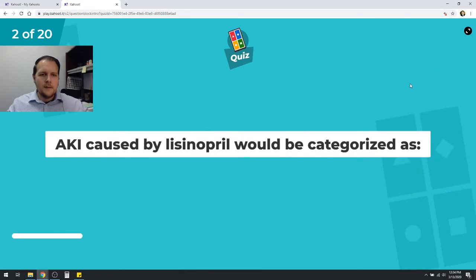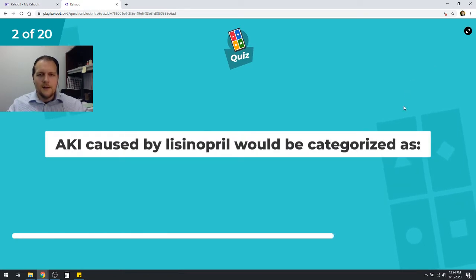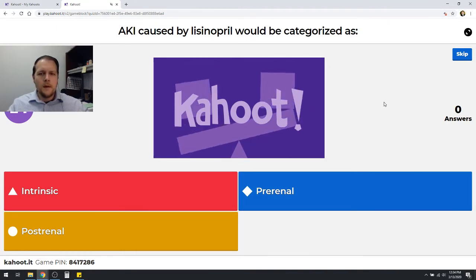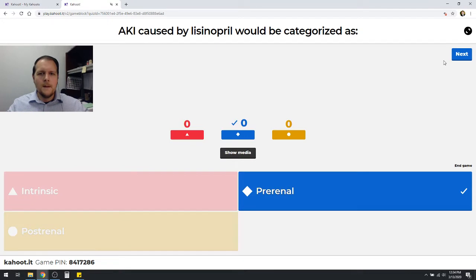Let's see. Next up, acute kidney injury caused by lisinopril would be categorized as intrinsic, pre-renal, or post-renal. I'm considering where in the kidney this is going to be affecting it. If you had to imagine, is it happening past the renal tubules, within the renal tubules, or beforehand? I would probably want to say that this is going to be more of a pre-renal issue here. So let's see what happens. That is true. It is a pre-renal issue. It's almost like I wrote the question myself.